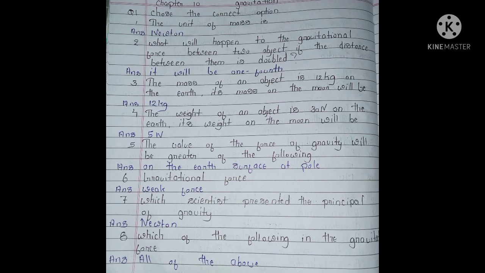Third, the mass of an object is 12 kg on the earth, its mass on the moon will be? Answer: 12 kg. Fourth, the weight of an object is 30 Newton on the earth, its weight on the moon will be? Answer: 5 Newton. Fifth, the value of the force of gravity will be greater at which of the following? Answer: on the earth's surface at the pole.